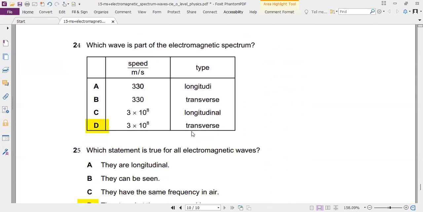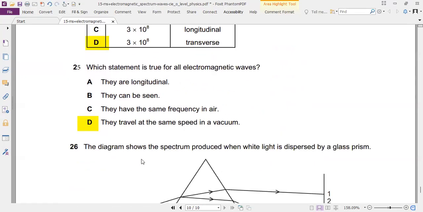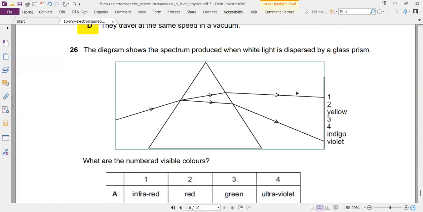Which wave is part? It is the light. The speed of the wave is this, and it is a transverse wave. That's why this is an electromagnetic spectrum wave. What is true for all EM waves? They travel with the same speed, i.e. the speed of light in vacuum. Why would we reject this? They're not longitudinal. They can be seen? No, we can't see them. They have the same frequency in air? No, they have different ones.